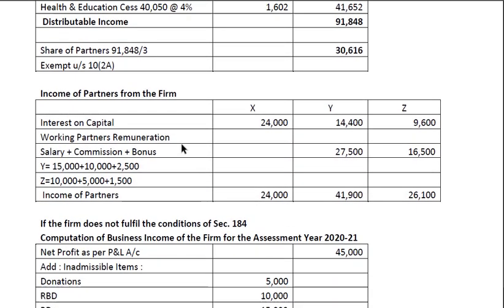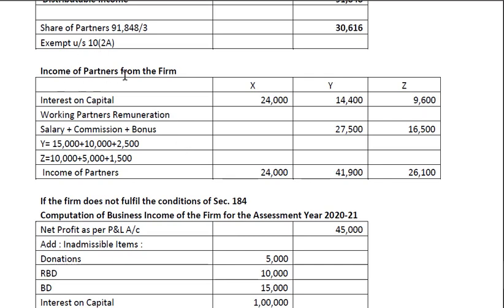Now next we shall compute income of partners from the firm. One is interest on capital at the rate of 12%. We need to compute this. Working partners remuneration, salary, commission and bonus only to the working partners, that is Y and Z. So if you add together, we get the income of partners which is taxable.